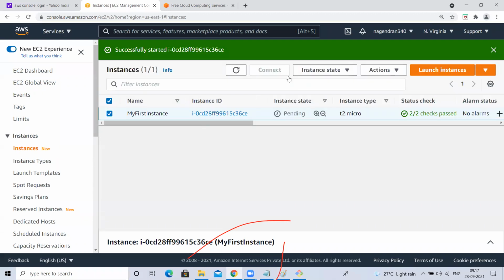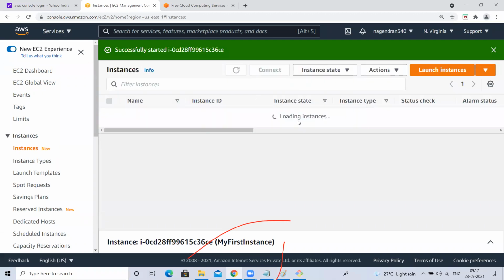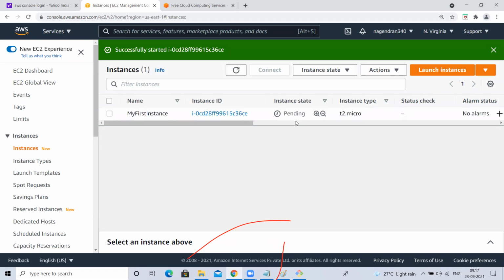The instance is in stopped state. See, it is in pending state. It is getting started. It will show us in pending state. So after a minute or some time, it will get into running state.